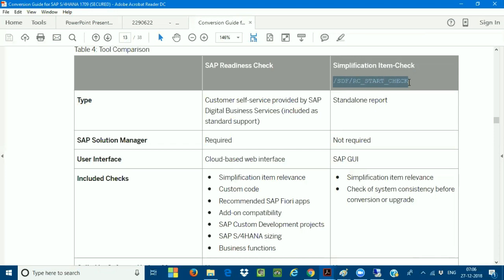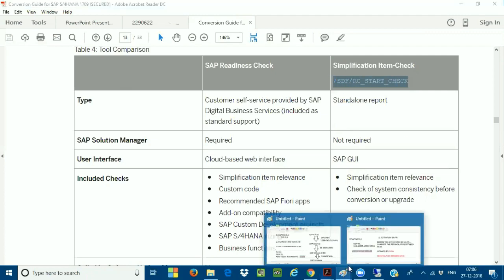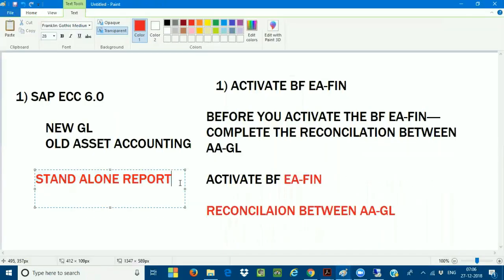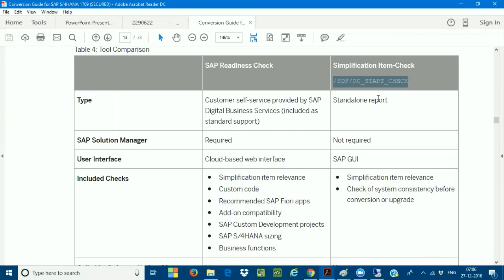Before the conversion, the basis consultant wants to check whether the system is okay to convert from SAP ECC to SAP S/4HANA, as a final touch. As a final touch, they are going to execute this report in the back end. So very, very important. This is going to be called the standalone report.